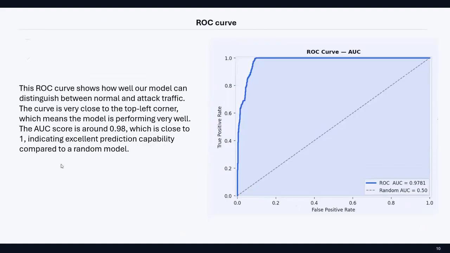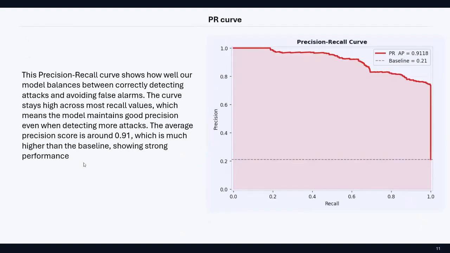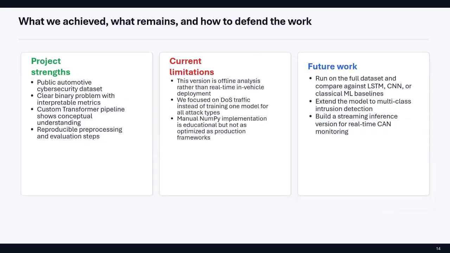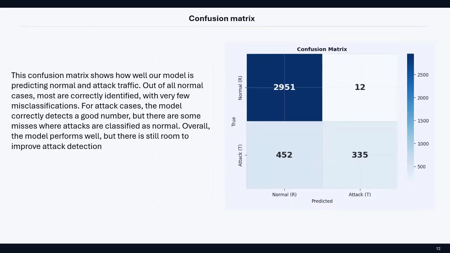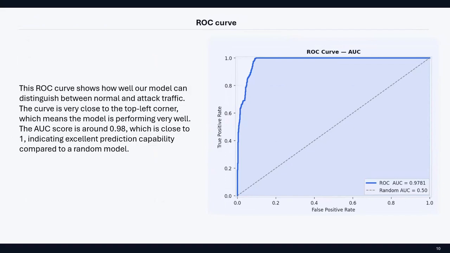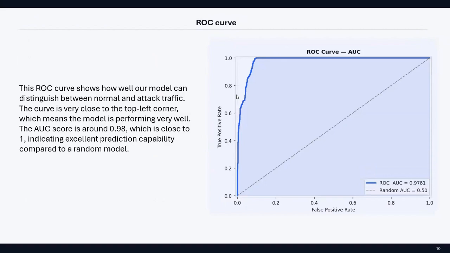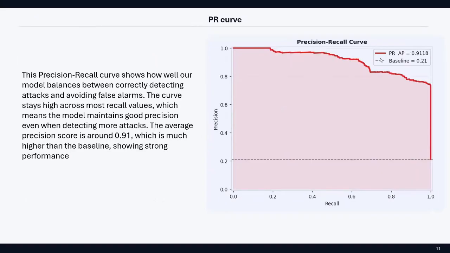You can see that in most of our cases the ROC AUC is close to 0.98, which shows that our model can strongly distinguish between normal traffic and attack traffic. These are the various graph representations: the training and validation loss, the ROC curve, and the precision recall curve, which show that most of the models perform well. You can see the baseline is 0.21, so it suggests the model is really good at performing.